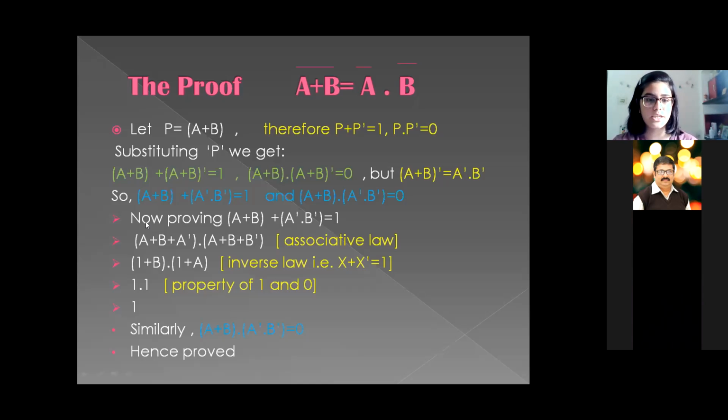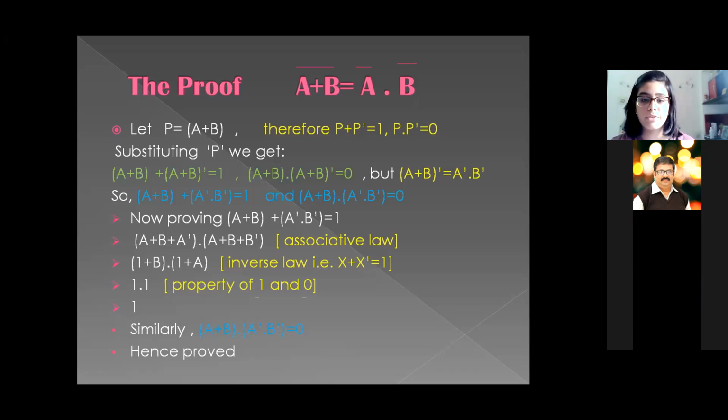As you can see, now proving (a plus b) plus a' times b' is equal to 1. In the next line, we are using the associative law, which was very well explained by my teammate Ayush. And using the property of 1 and 0, we can easily prove De Morgan's law. Similarly, the proof gets very easy.